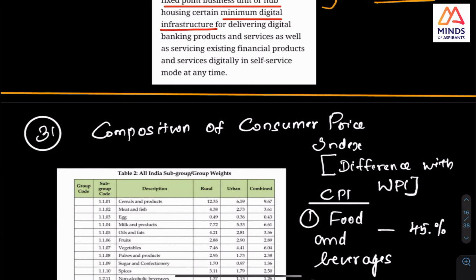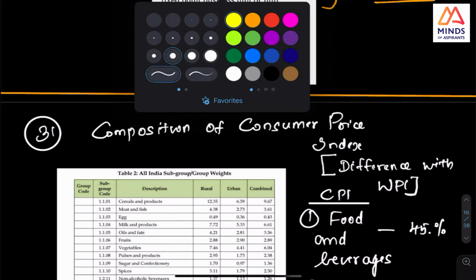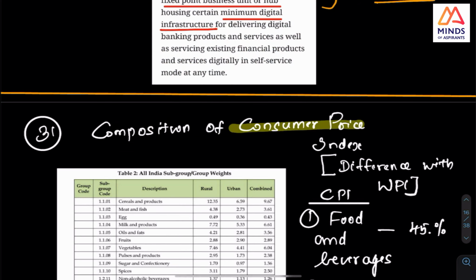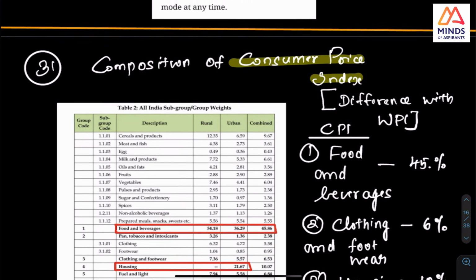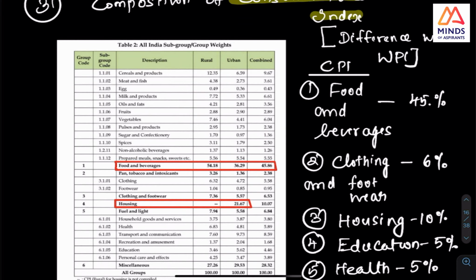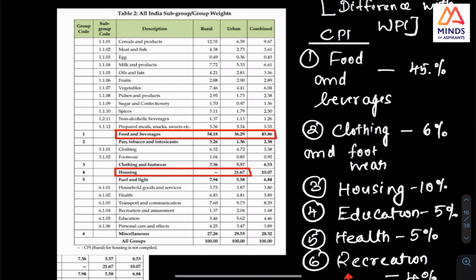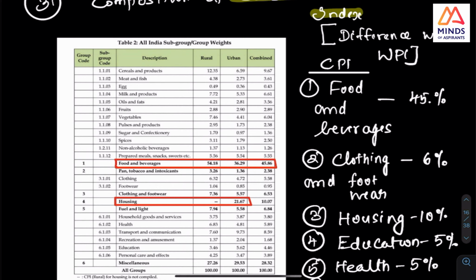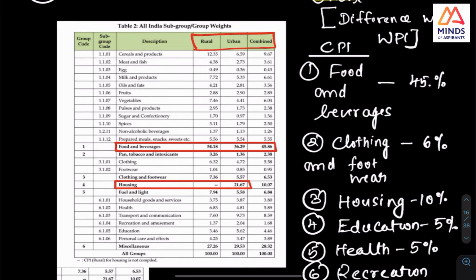Next is the consumer price index. I am pausing at this moment because I want you to check this. I want you to specifically check why, because this time it can happen, and I feel it will happen. This is CPI combined. So CPI combined is what we will see.